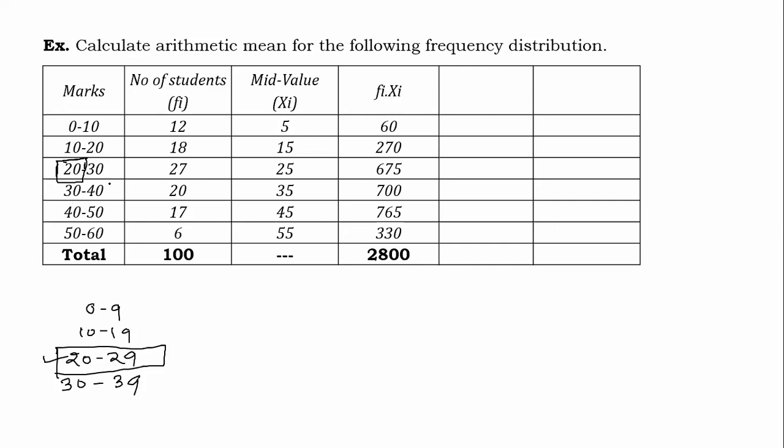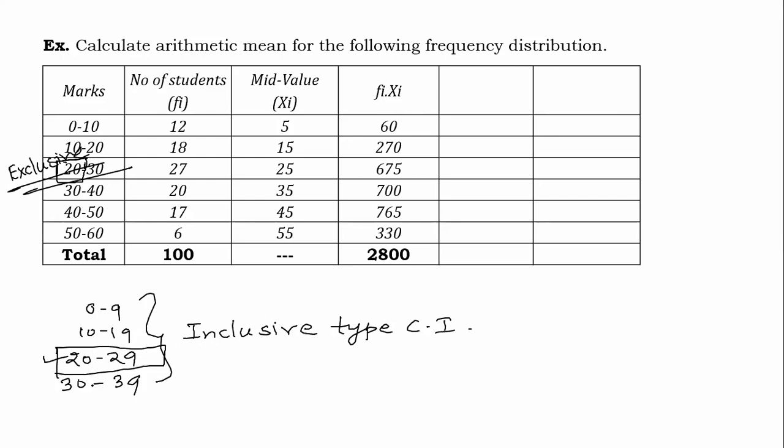So in this case, we know that of the lower limit and the upper limit, only one is included in that class interval. The remaining one is not included. That means it is excluded. And as such, these are exclusive type of class intervals. On the contrary, these are inclusive type of class intervals. Why inclusive? Both lower as well as upper limits are included in the same class interval.